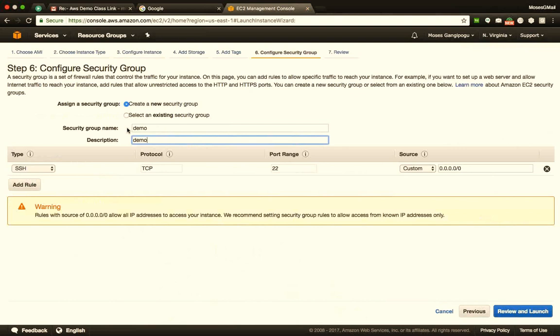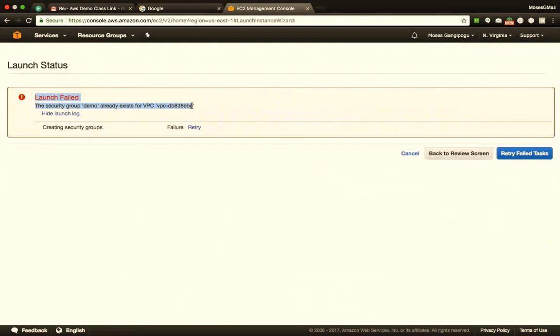And now if you see, it is giving me an error. It is saying that the security group demo with the name of demo is already there. So let's go ahead and fix that.